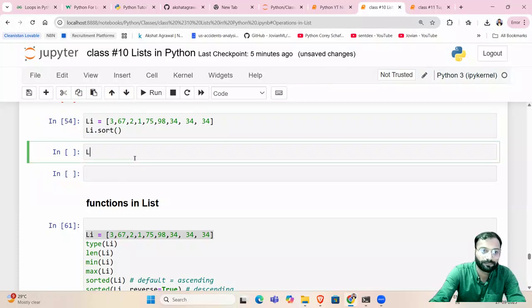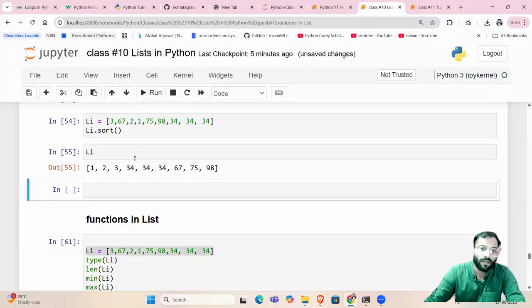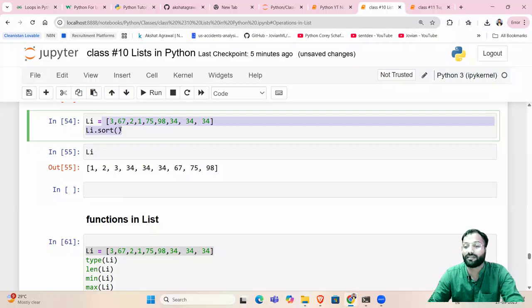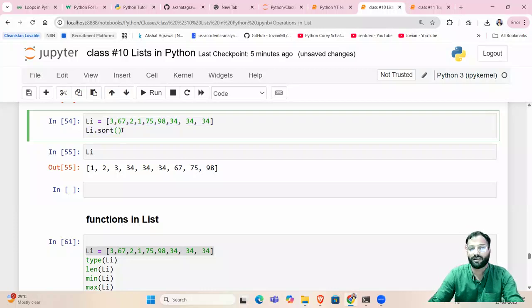What will happen? Li, so see, all the elements of the original list have been sorted and reshuffled. This is not a temporary operation. This is a permanent operation, right?